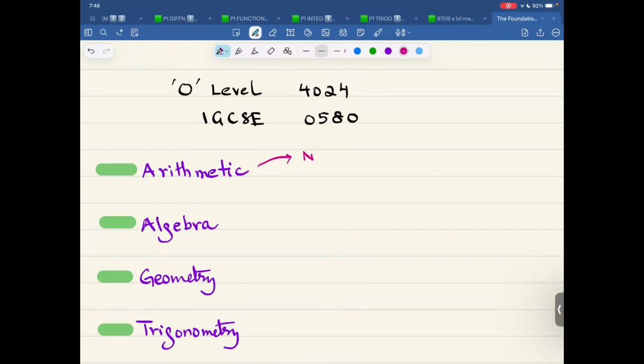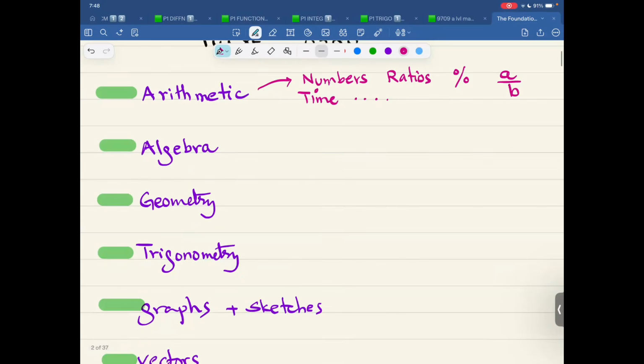Arithmetic, this is about numbers, it's about ratios, it's about percentages, it's about fractions. We talked about time and things like that. Many things fall under the category of arithmetic.